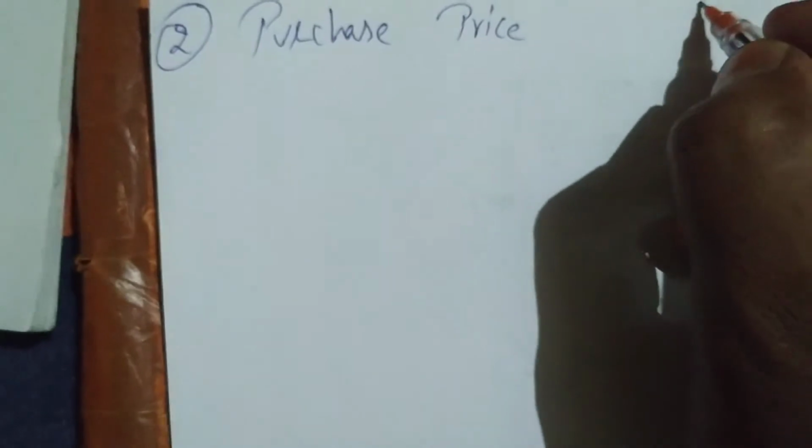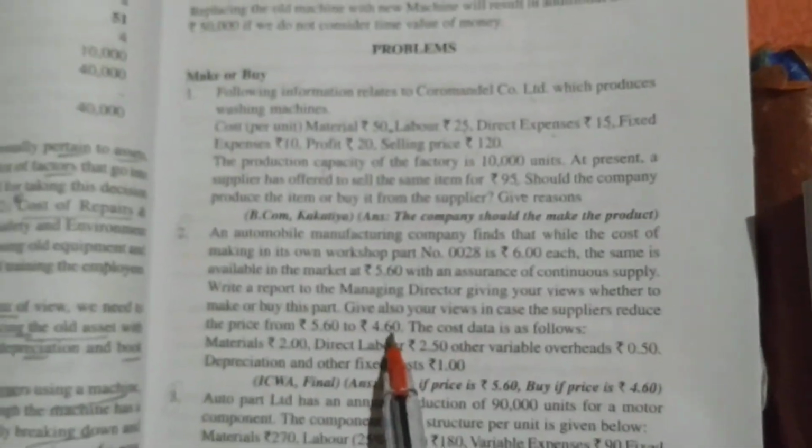In the problem, the purchase price, one is 5.60, the other is 4.60. He has given two prices. Next we have to find out, if we make the product, what expenditure we have to incur. We have to incur variable expenses.